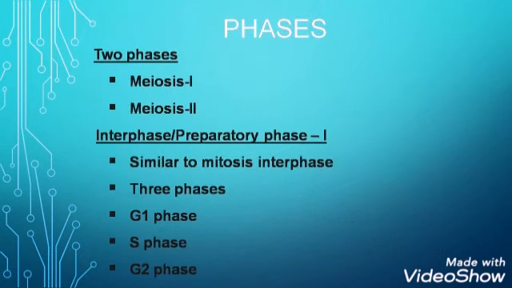Phases of meiosis. There are 2 main phases of meiosis. These phases are meiosis 1 and meiosis 2. But before these phases, there are preparatory phases which are known as interphase 1 and interphase 2 respectively. First we discuss interphase 1. Interphase 1 is similar to interphase of mitosis. It has the same 3 phases, that is G1 phase, S phase and G2 phase.